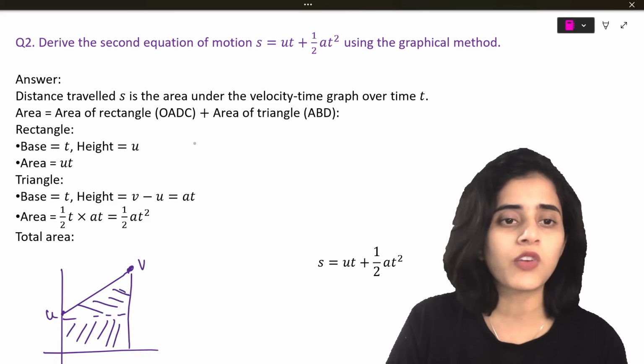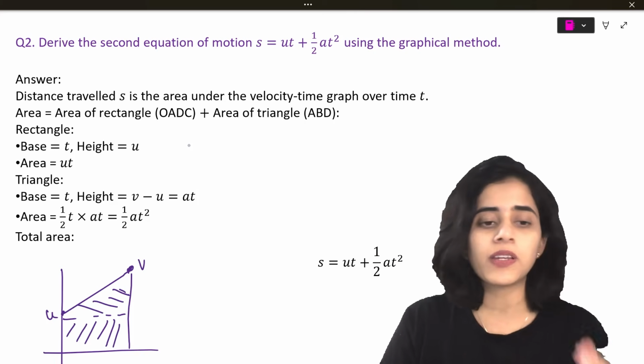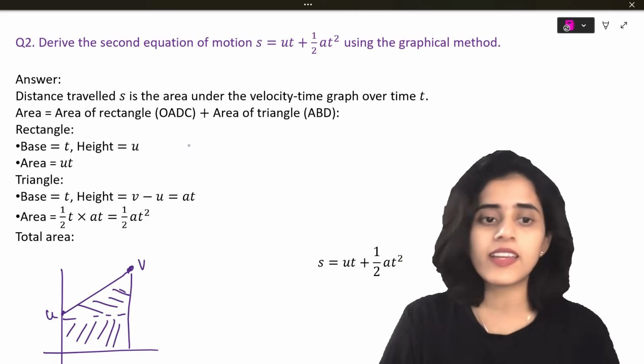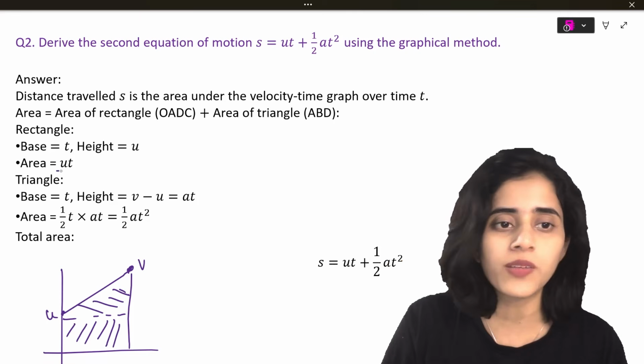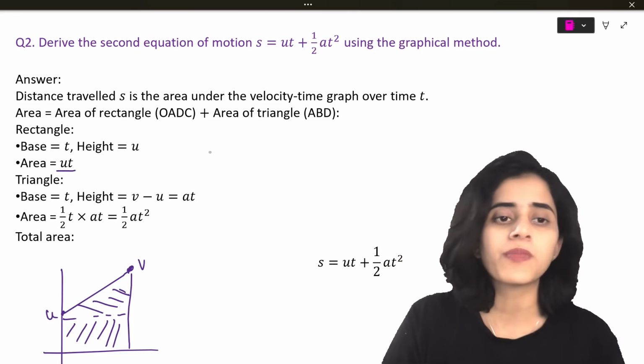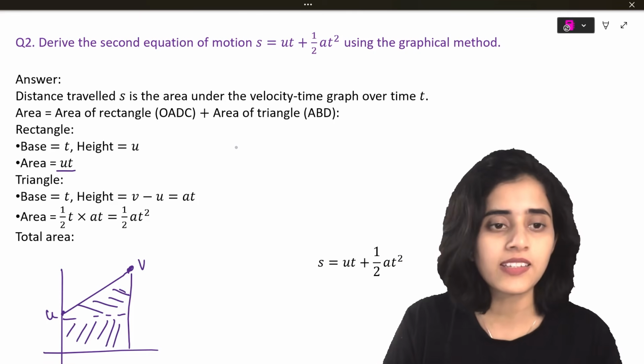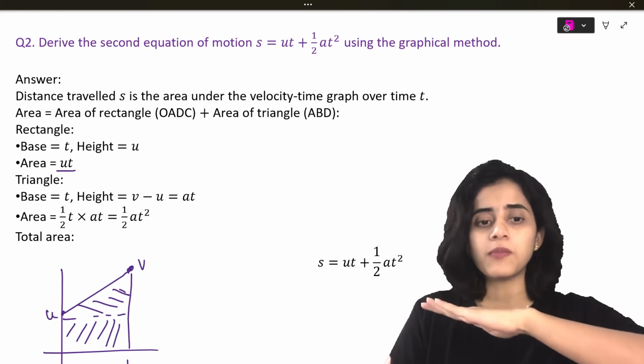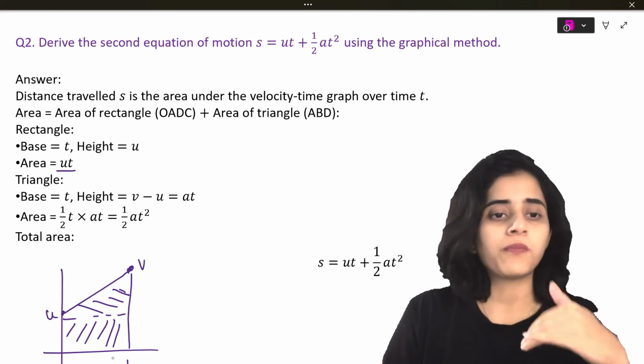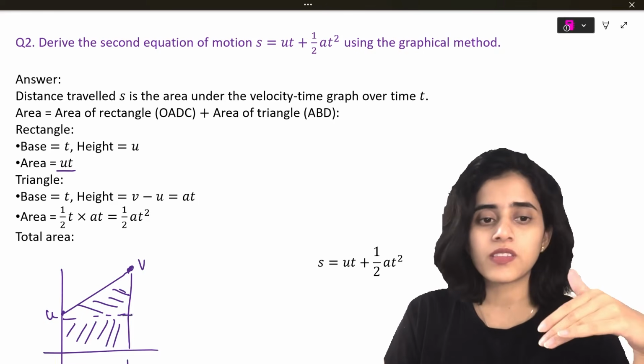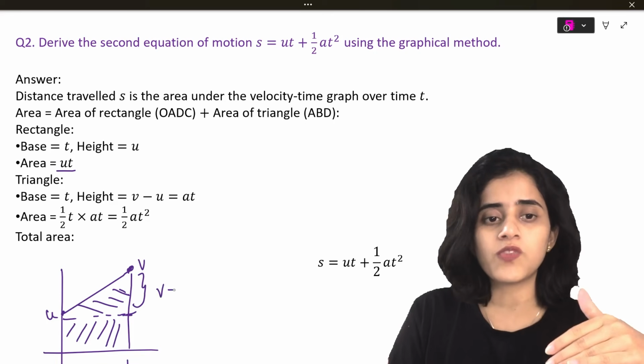Okay. So what would the area of a rectangle be? It will be u is one side, t is the other side. So u into t. Yeah. And for triangle, it will be half times base times height. So half times the base is time. Height is basically this much, right? So this is v minus u.